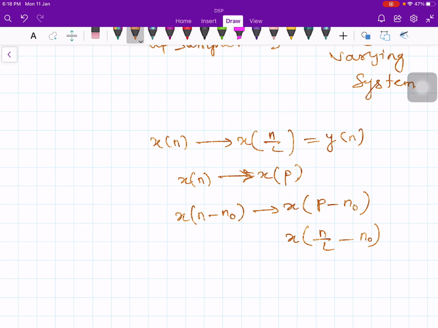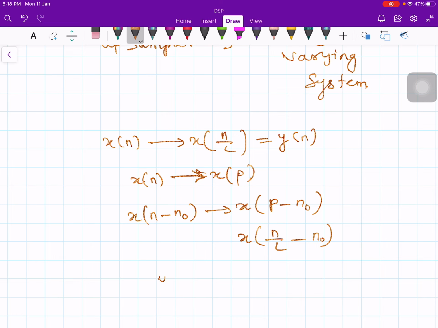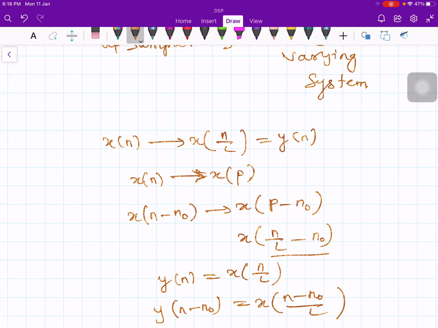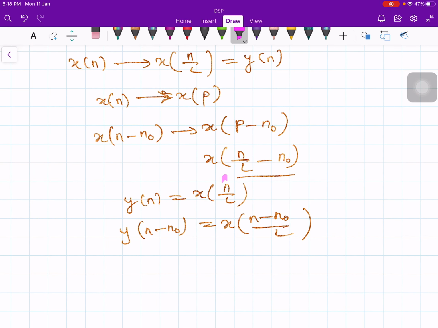Now delay the output side. y of n, we know the value y of n is x of n by L. Delay by n naught, then it should get x of n by L minus n naught, but what you are getting is n minus n naught by L. In this you are replacing n by n minus n naught, therefore n minus n naught whole divided by L, and this is not equal to that one.